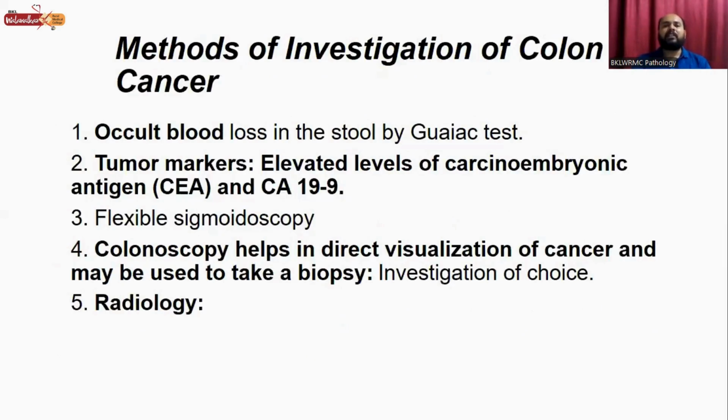So there are various methods for investigation of this colon carcinoma. First one is the occult blood loss in the stool, which is done by Guaiac test. Second, the tumor markers. There are elevated levels of carcinoembryonic antigen CEA and CA 19-9.